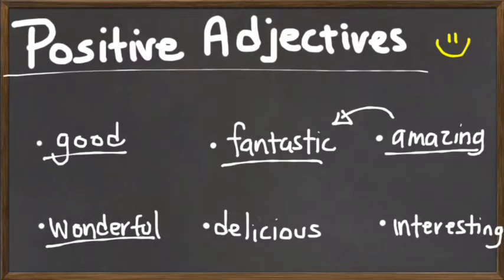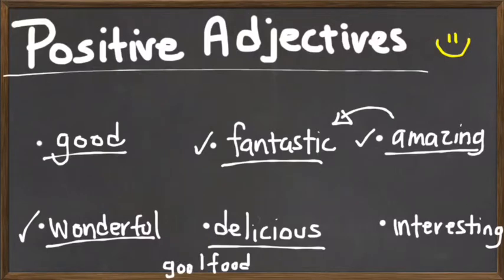So to describe something very good, you can use wonderful, fantastic, or amazing. The next one is delicious. This is normally referred to food when food is good and it has a good taste. We say that it's delicious. The next one is interesting. Interesting refers to a book or a movie. It is the opposite of boring.